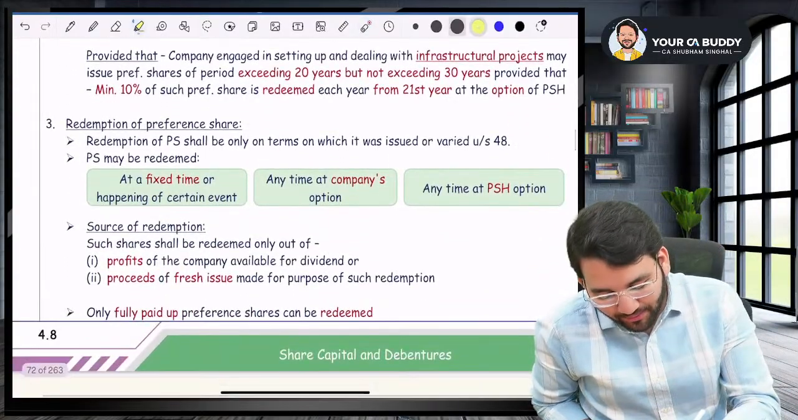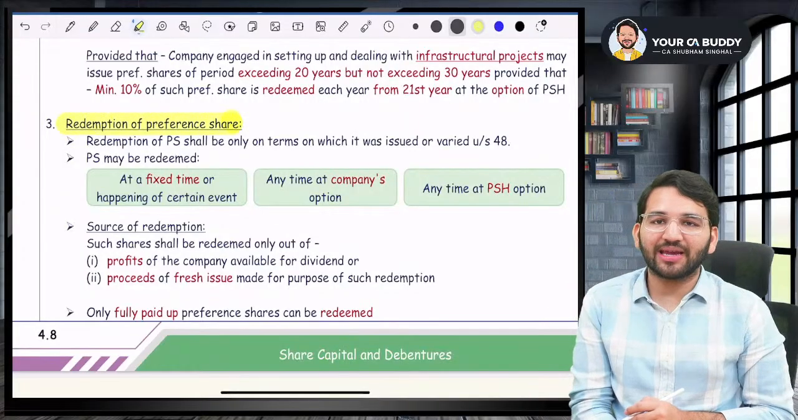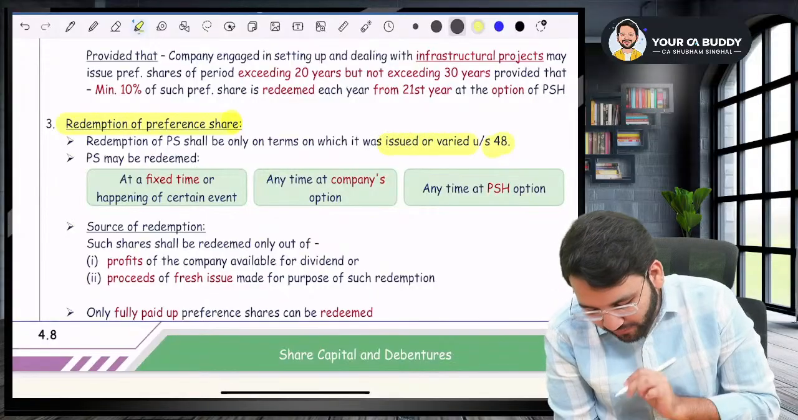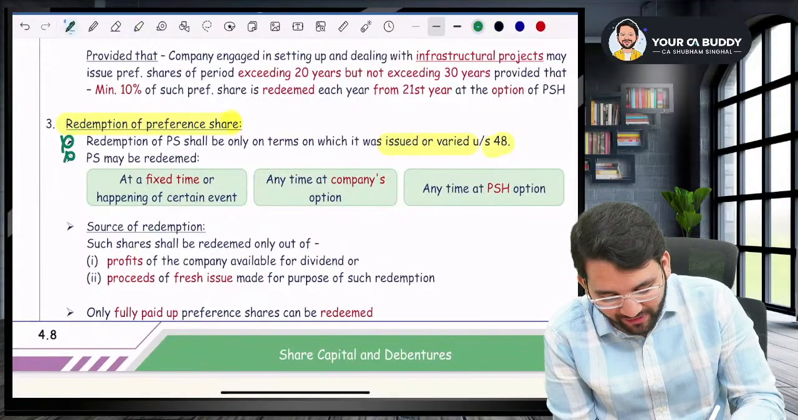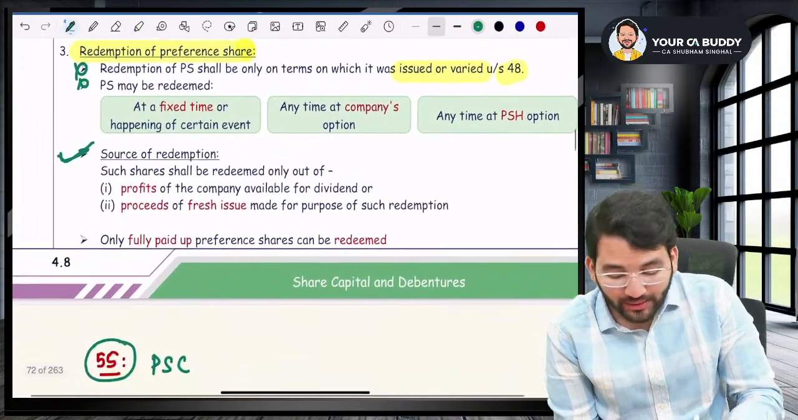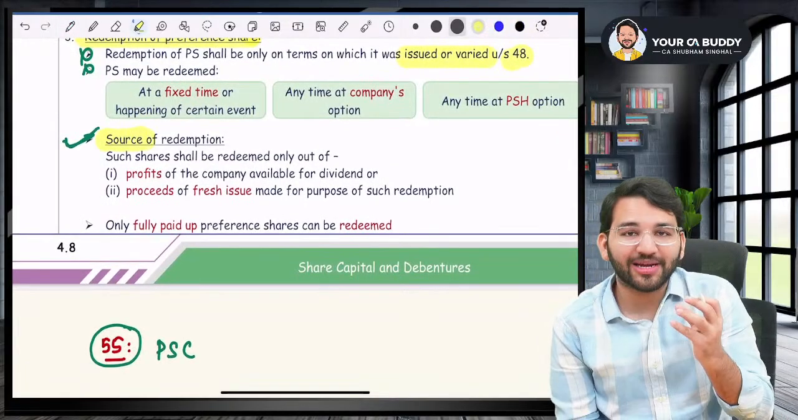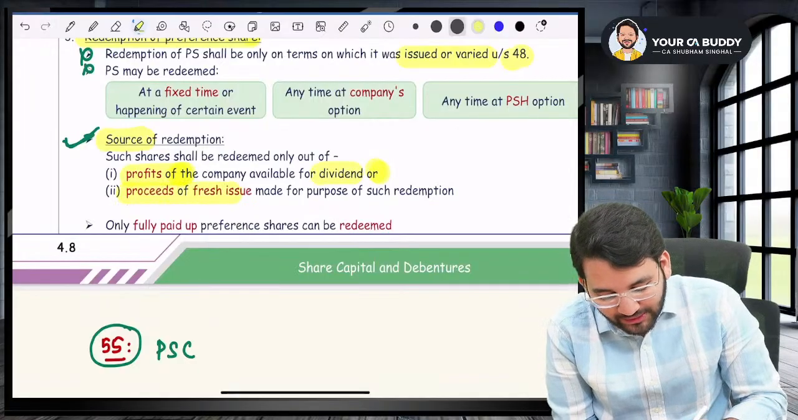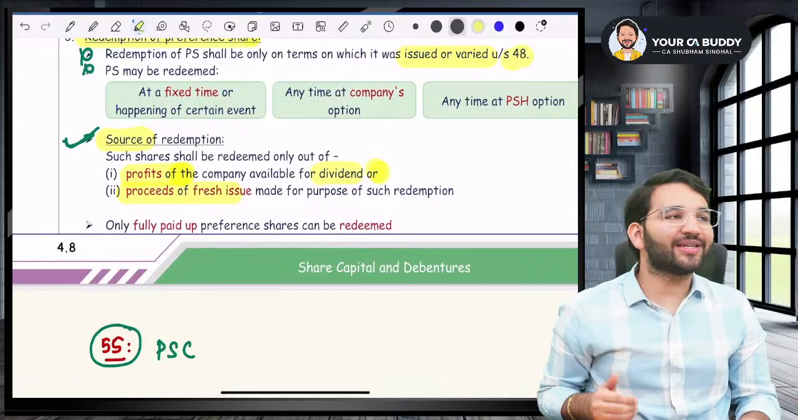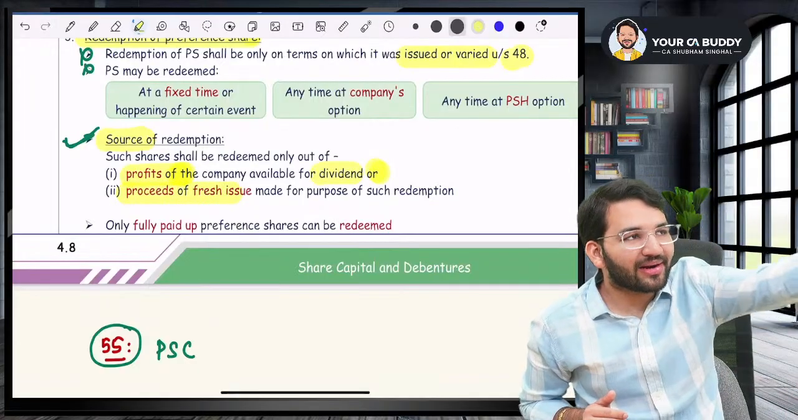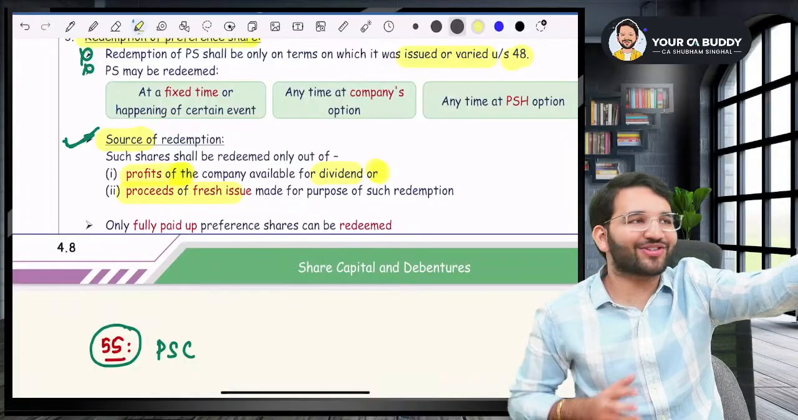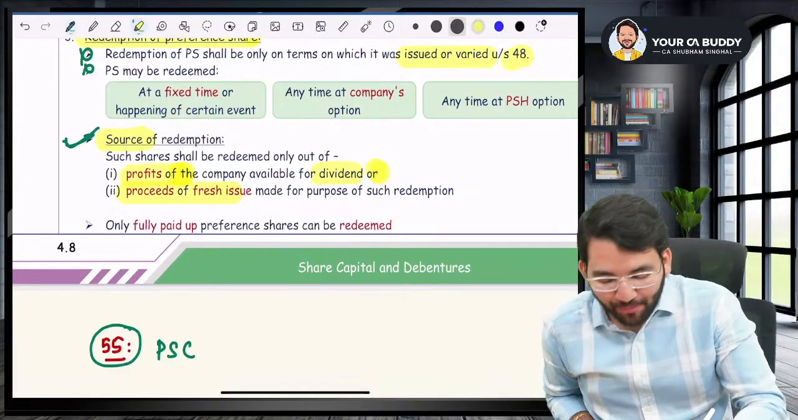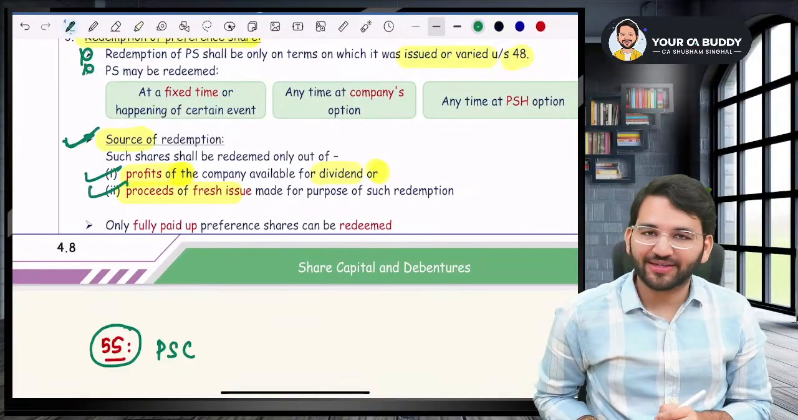After that, guys, redemption of preference shares, please listen to me very carefully. Sir, redemption of preference share can only be in terms on which it is issued or varied. Come to the third point. What is the source of redemption? How will you get the money, sir? It can be either the profits of the company available for dividend or proceeds of fresh issue. Sir, what is proceeds of fresh issue? You can issue fresh preference shares, take that money and redeem the old preference shares. So either profits of the company or proceeds of the fresh issue.